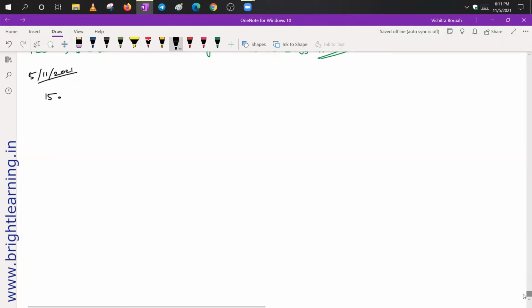Now in question number 15, we are told that a straight highway leads to the foot of a tower. A man standing at the top of the tower observes a car at an angle of depression of 30 degrees, which is approaching the foot of the tower with a uniform speed. Six seconds later, the angle of depression of the car is found to be 60 degrees. Find the time taken by the car to reach the foot of the tower from this point.